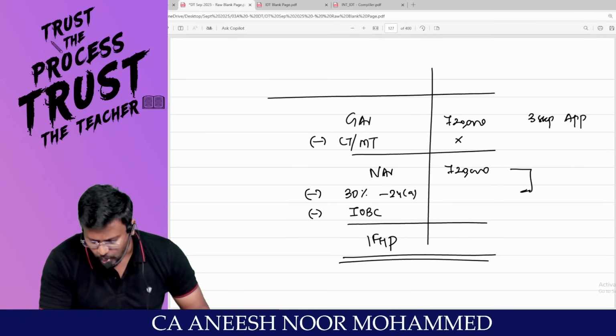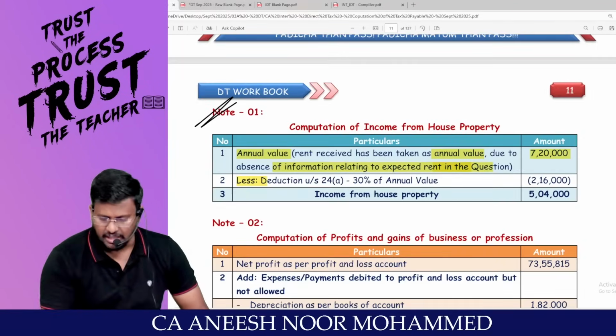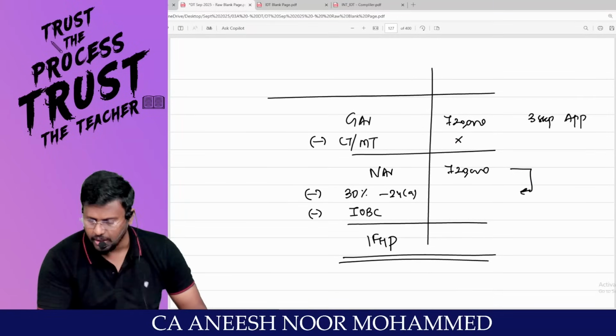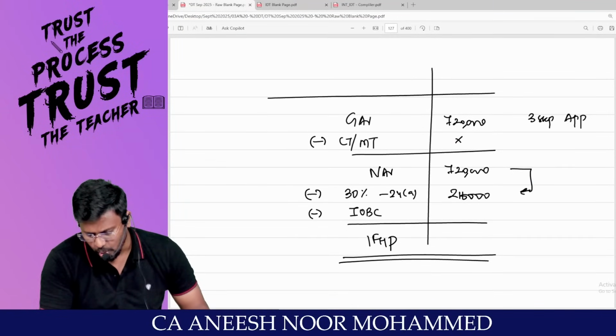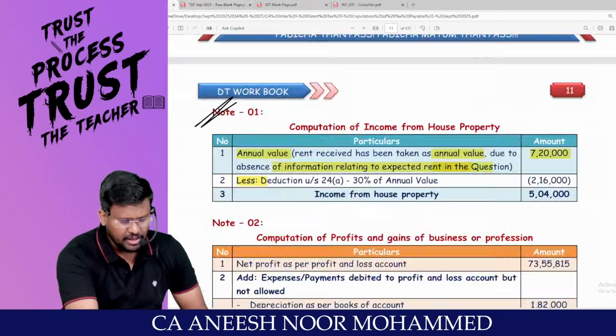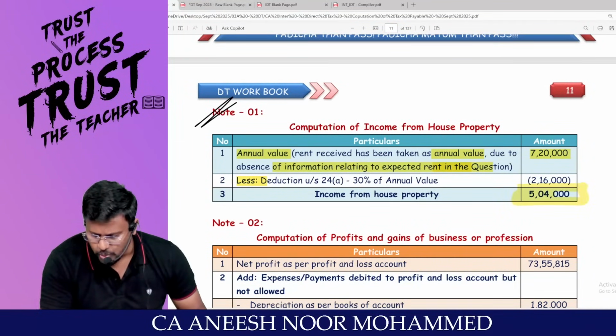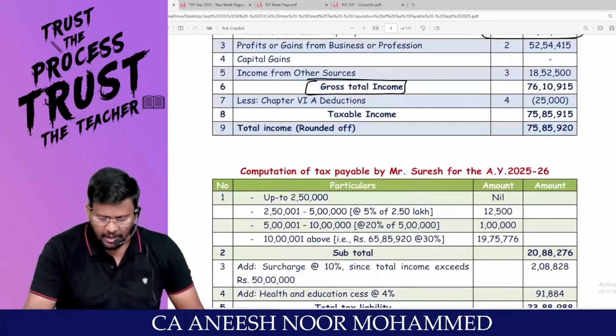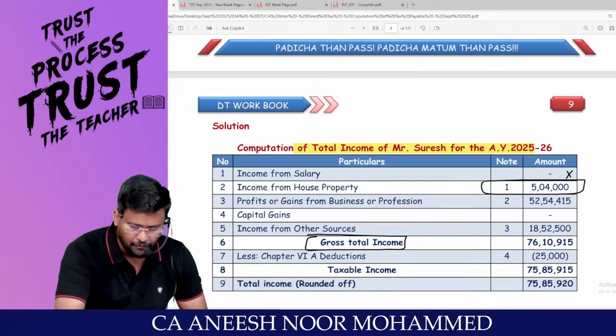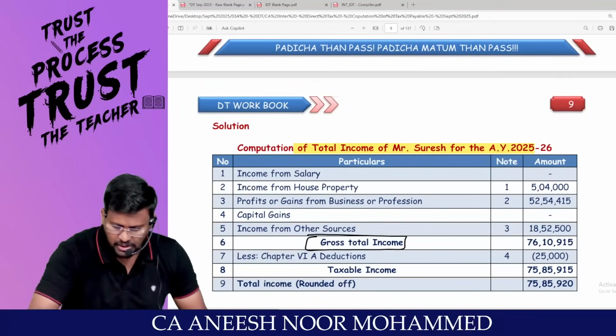On this 7,20,000, I have to reduce 30%. So 30% of 7,20,000 comes to 2,16,000. There is no interest on borrowed capital details given in the question. That's what income from house property, 5,04,000. I am attaching the answer. Income from house property, 5,04,000.